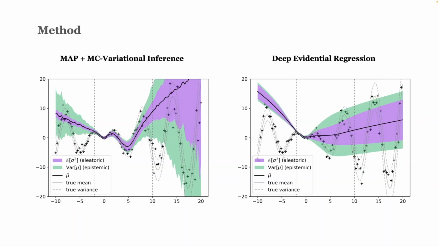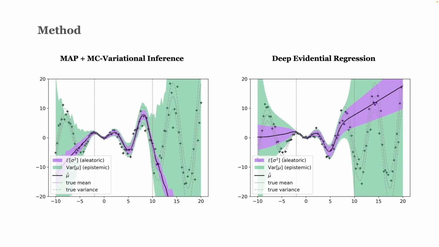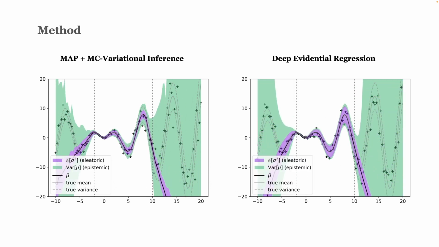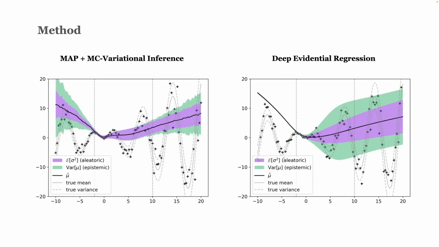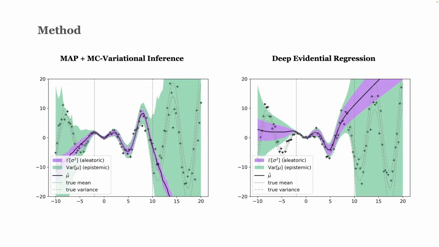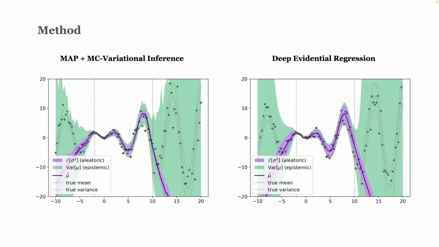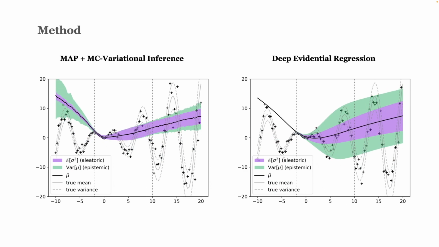A simple example shows one major difference between the approaches. The jitter in the MAP model is a result of the stochastic sampling component. DER does not rely on sampling, which leads to a smooth function and increased performance in training and inference. Beyond visual inspection, we now analyze these estimated distributions in a principled way.